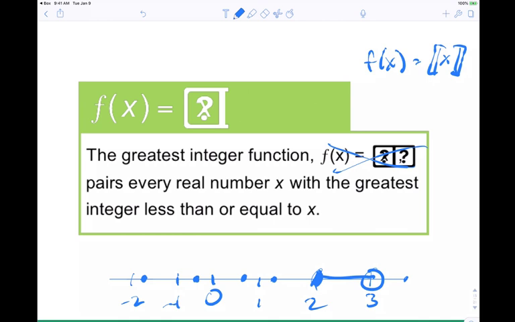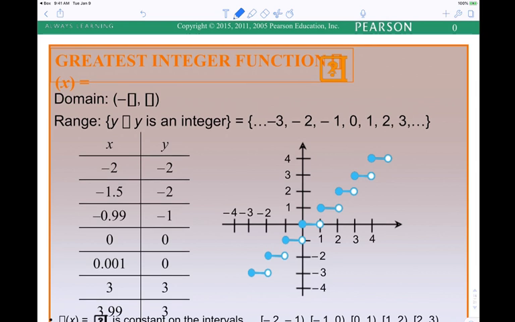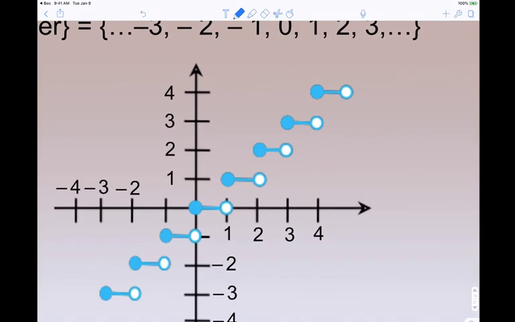Okay. So when we put those two ideas together with the greatest integer function, we get something that looks like this. This is called the step function or the greatest integer function. Again, now watch. When x is 3.5, what's the corresponding y? 3, right? You see it? When x is 4.2, what's the corresponding y? 4, right? You see it?